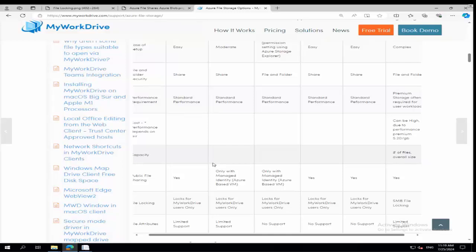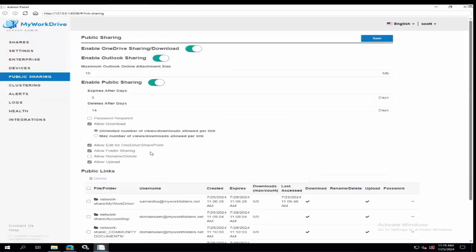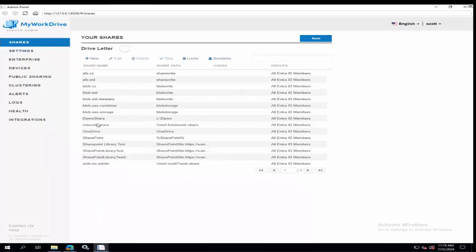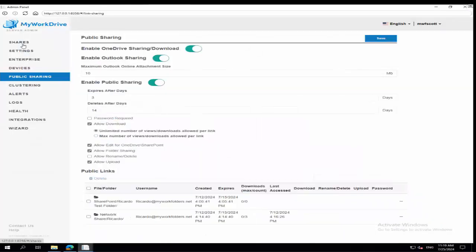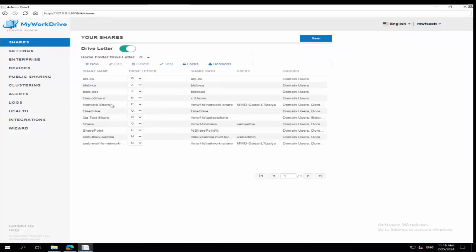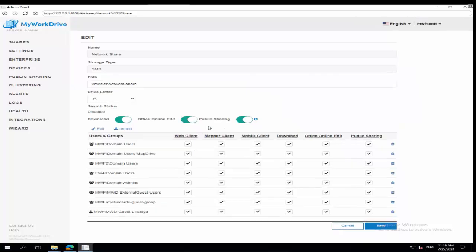So that's public sharing. Let me also talk for a minute just about a number of other settings on the server that are relatively unchanged and still exist. I've mentioned a few times, and I just want to bring it up again, the fact of our granular permissions. Let me actually do it on this other server because this other server has a bigger granular permissions list on some of these shares because this is an Active Directory server. We've still got the granular permissions and the ability to control, as you saw Dan a moment ago when he enabled Office Online and download when you enable data leak prevention. All of these permissions still exist.